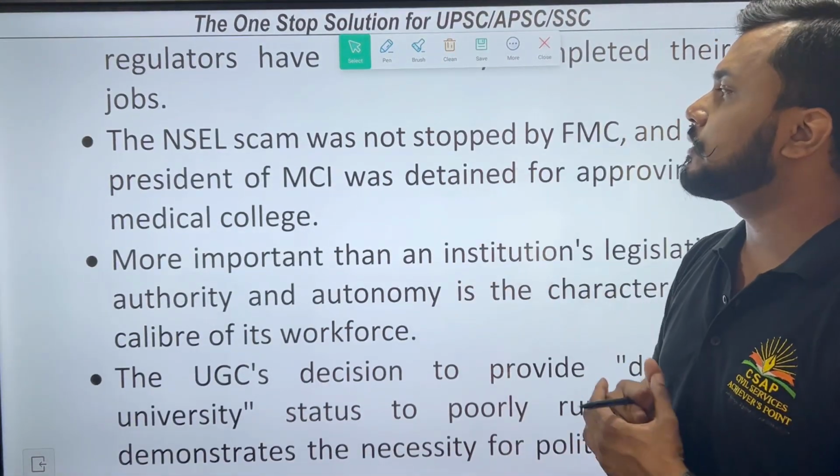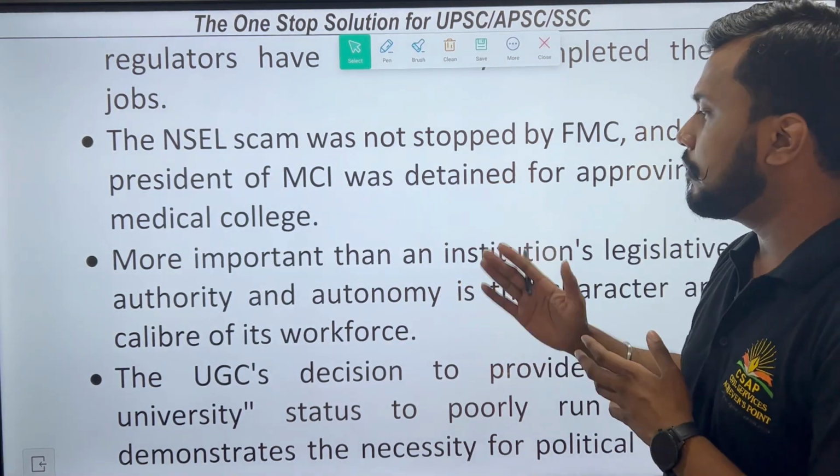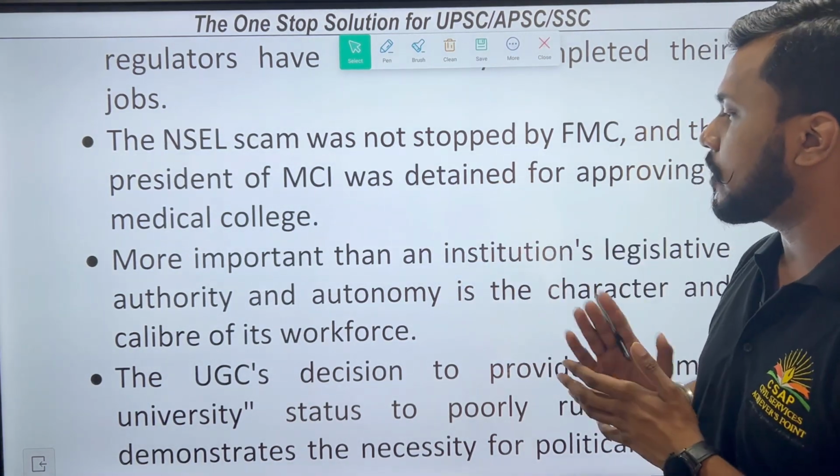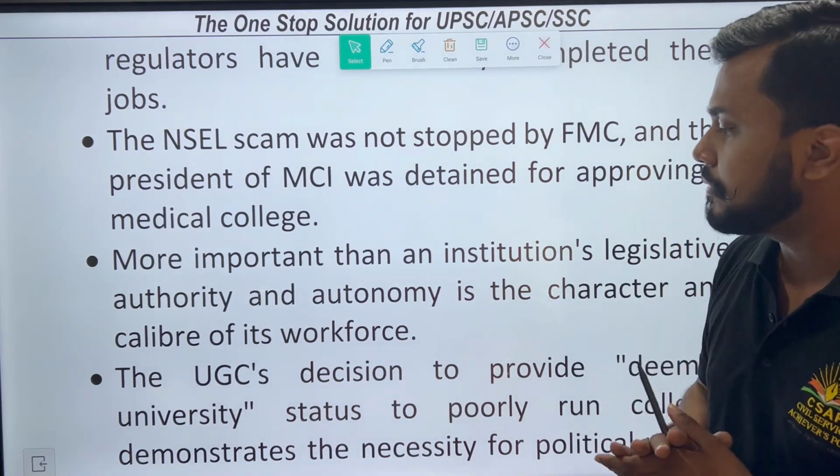Okay, then you can talk about the NSCL scam as an example. More importantly, an institution's legislative authority and autonomy rest on the character and the caliber of its workforce.